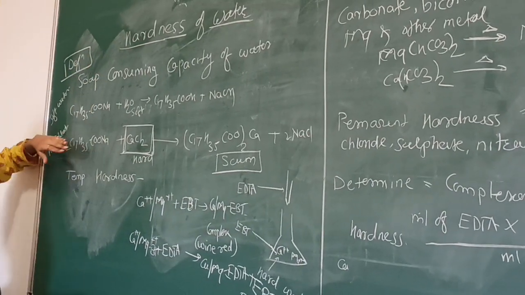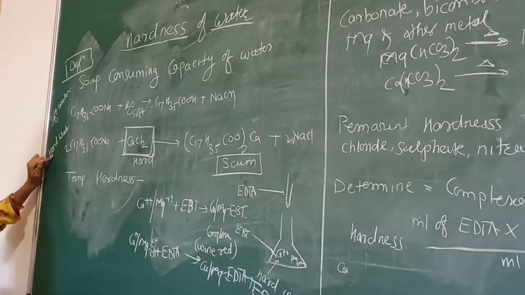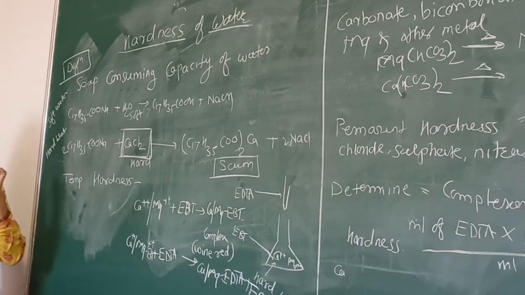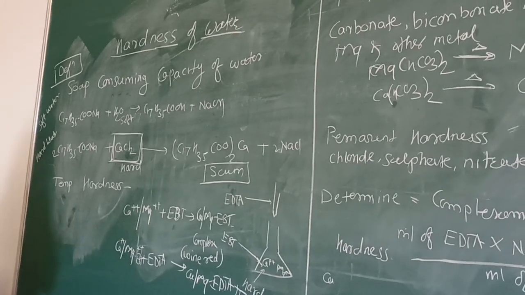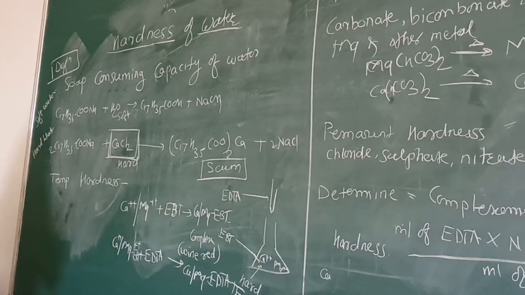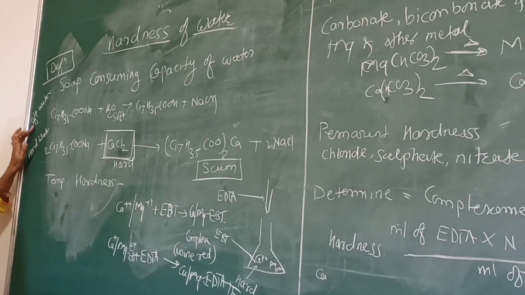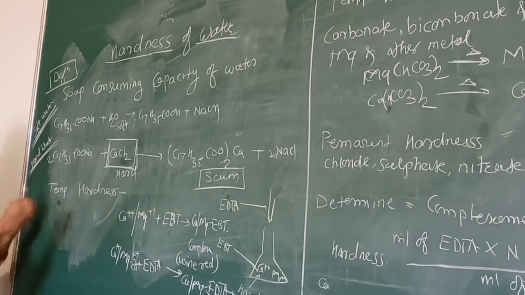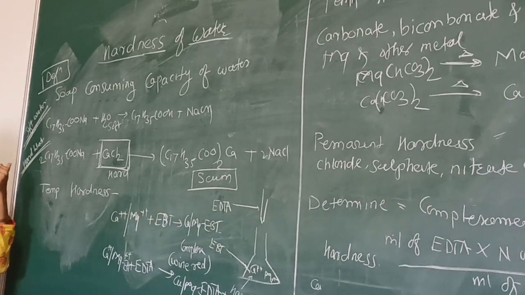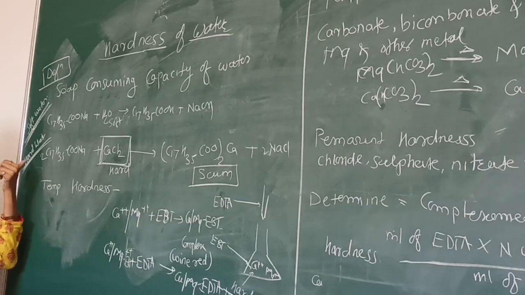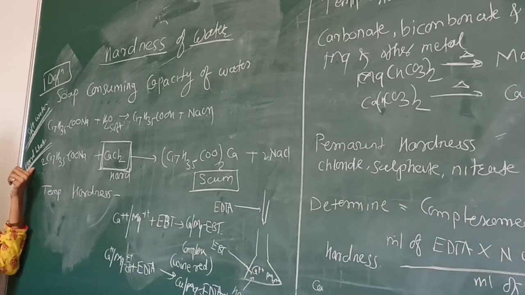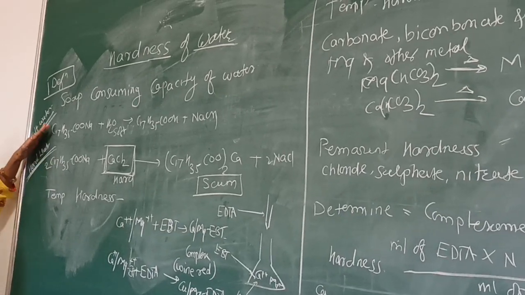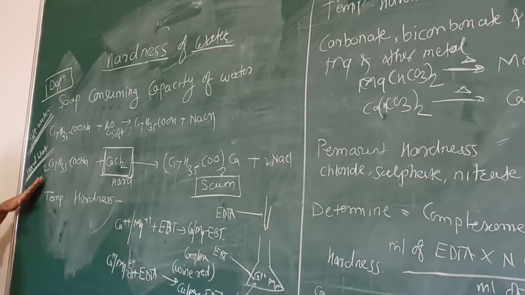For example, if we consider soft water and hard water. Soft water means the water which forms lather easily, that water is called soft water. And the water which does not form lather easily in the presence of soap is called hard water. So what happens when water is soft and what happens when water is hard?